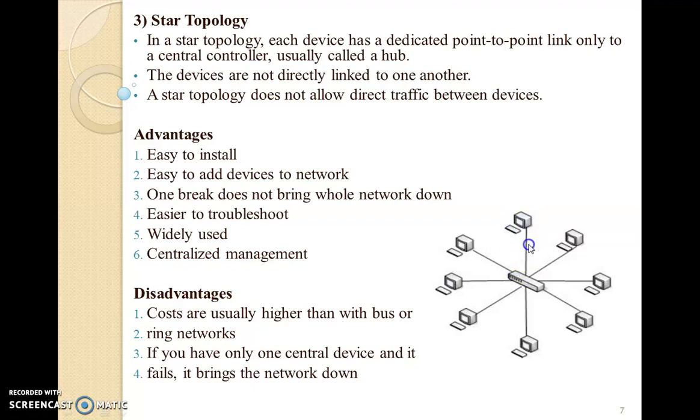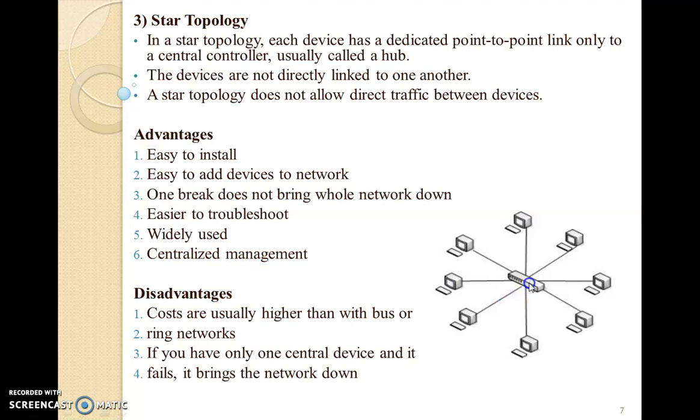Next, one break does not affect the whole network. If this system or this cable breaks, it will not affect another system. Next, it is very easy to troubleshoot because every system is connected to the central device. Then it is widely used, and it has a centralized management system.